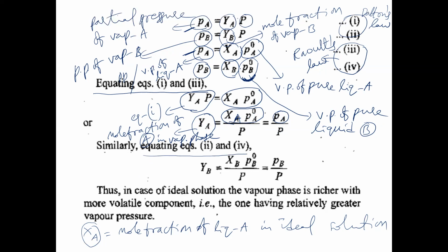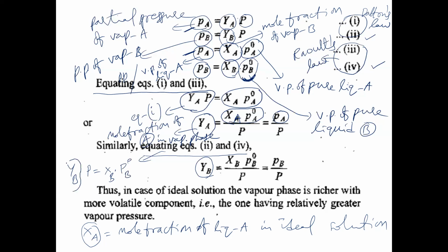The same way we can equate equations 2 and 4. Equation 2 is for PB, and equation 4 is also PB. In equation 4, PB is the vapor pressure of liquid B. In equation 2, PB is the partial pressure of vapor B. Both are the same in magnitude. That's why equation 2 should be equated with equation 4. After equating, what do we get? Equation 2 is YB into P, equal to equation 4, XB into PB naught.